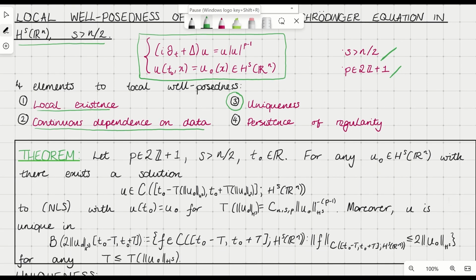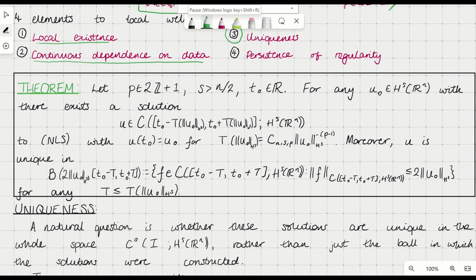So just to be clear on what we know so far, in the last video we proved the following theorem. Under the conditions I said above on p and s, for any initial data u0 lying in H^s, there exists a local solution u to the nonlinear Schrodinger equation on some time interval around the initial time t0, and the width of the time interval depends only on the norm of the initial data in H^s. So we have this relation, and in particular, as the norm of u0 in H^s gets larger, the width of the interval gets smaller. So we only have a smaller time on which we know a solution exists.